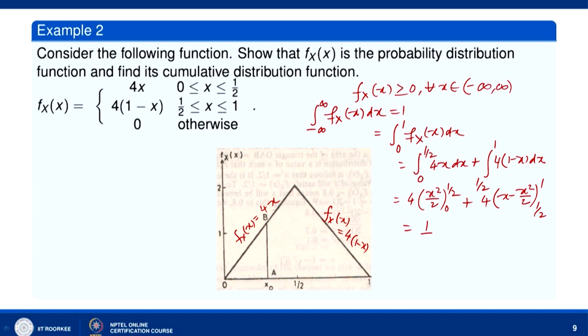Otherwise also we can see from the geometry. The integral over minus infinity to infinity of f_X(x) dx is the integral over 0 to 1 of f_X(x) dx, that means the area bounded by this triangle. And how much is this area? 1 by 2 into base into height, the area of the triangle.